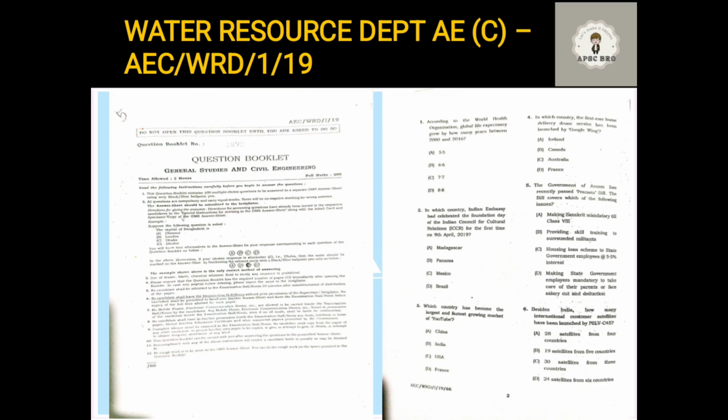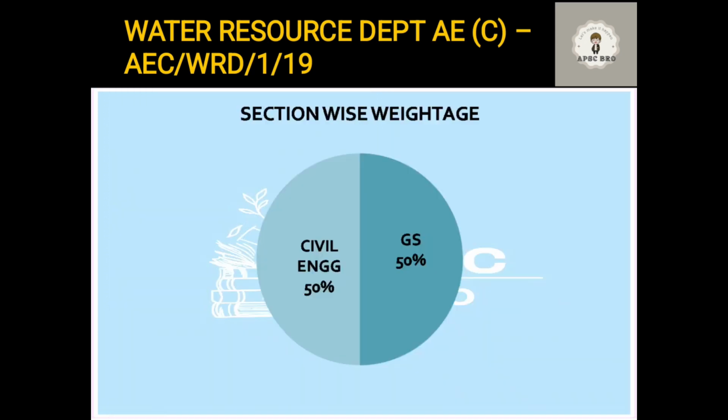If you look section-wise, you see they have equal weightage. We discussed this weightage in detail in our last video regarding strategy, so please go through that. Both subjects have equal weightage: 50 questions from general studies and 50 questions from civil engineering.